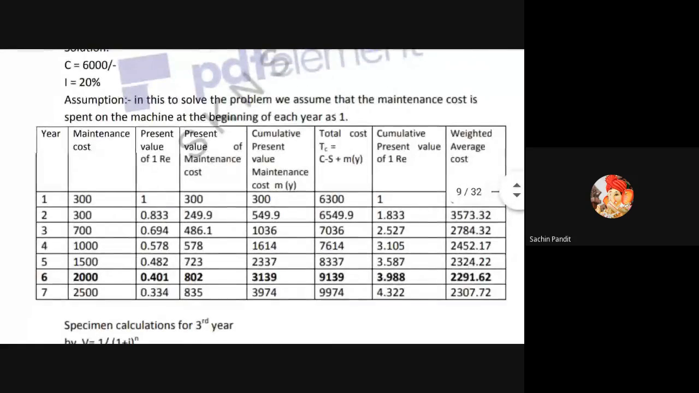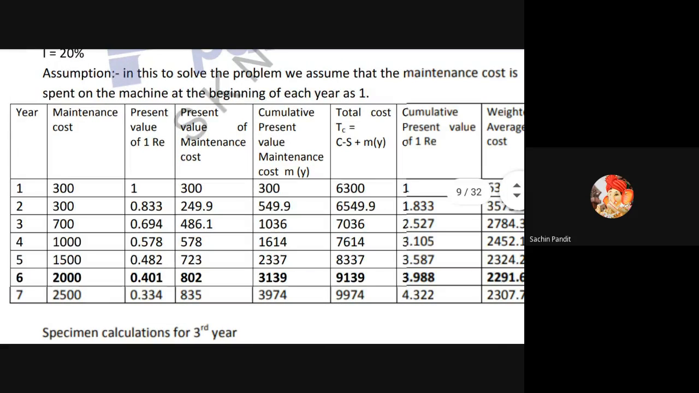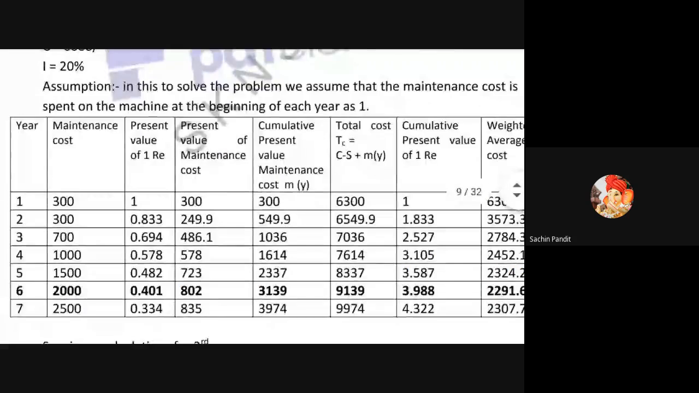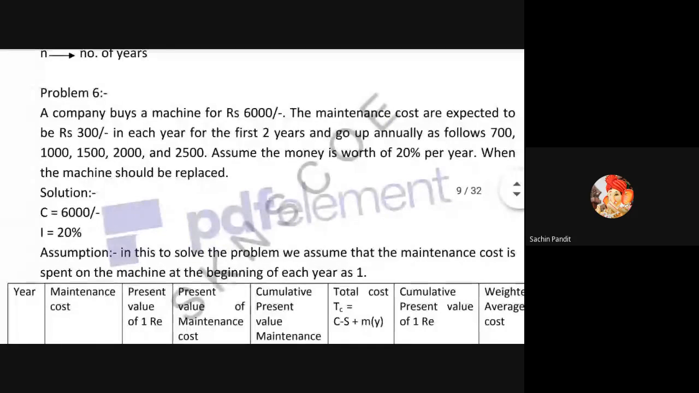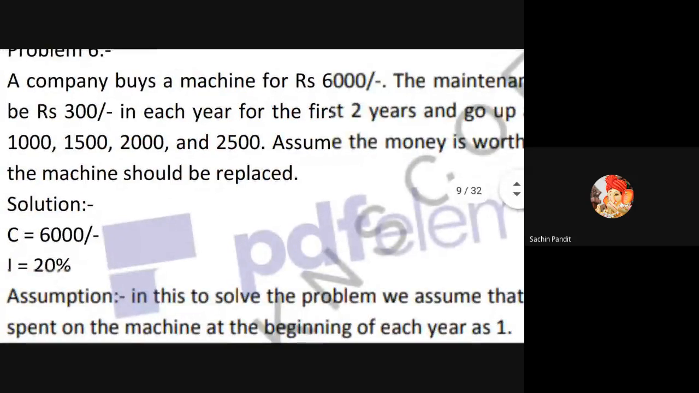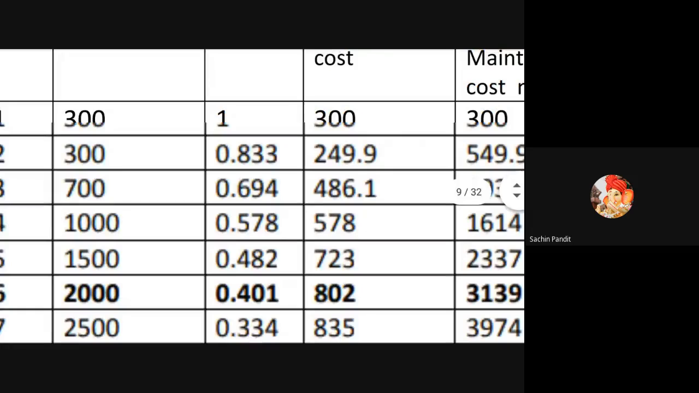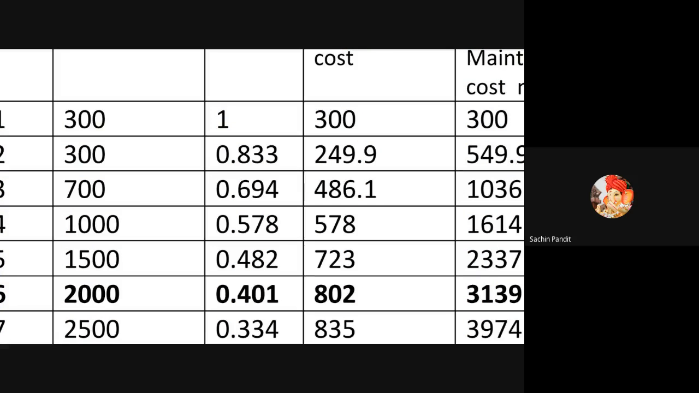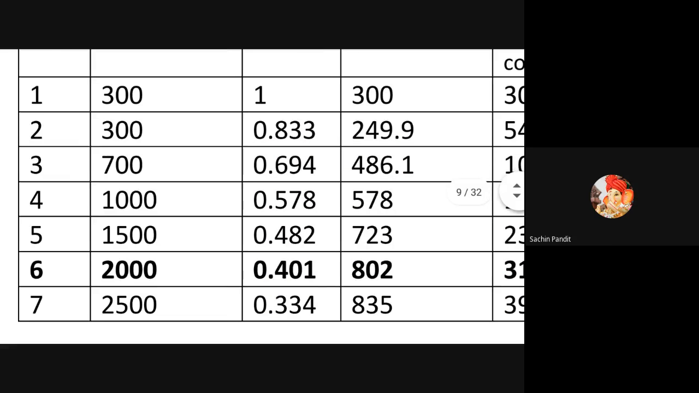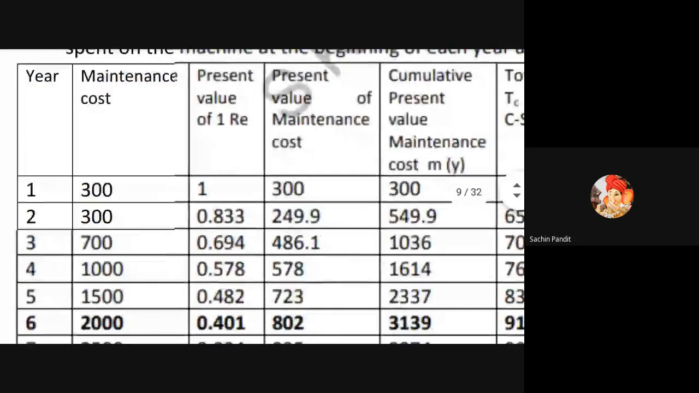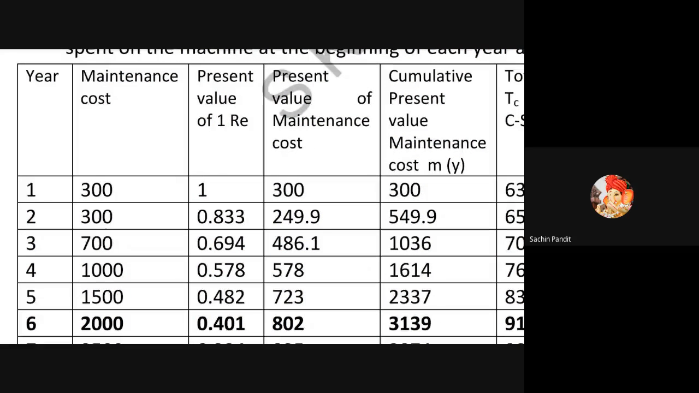Sorry, the table. Now the first column is the year, the number of years. In each year they have given the statement: for the first 2 years, 300. So write that: first 2 years 300, next 700, 1000, 1500, 2000, 2500. These values are given. Now, what is the difference? They have given the interest rate, or they have given the percentage of the worth.